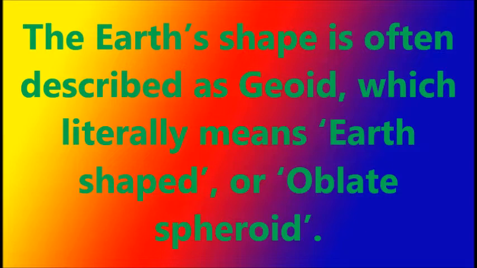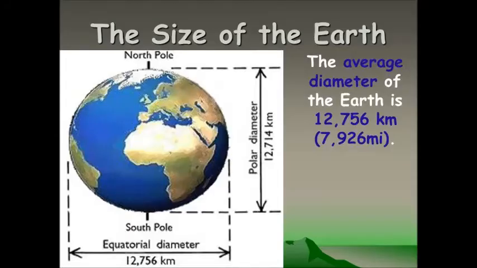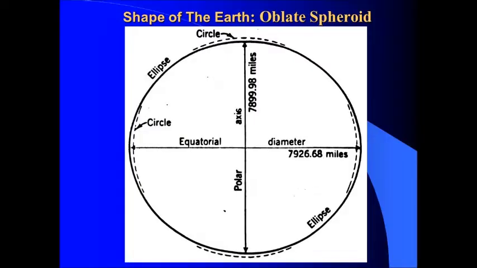The Earth is flattened at the poles and bulges at the equator. The equatorial diameter of the Earth is 12,756 kilometers and the polar diameter is 12,714 kilometers.